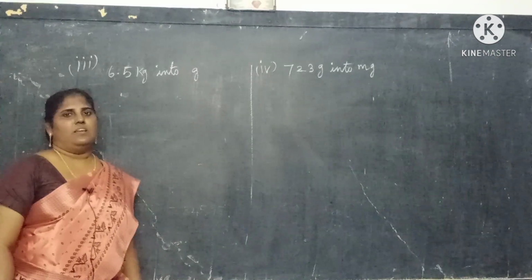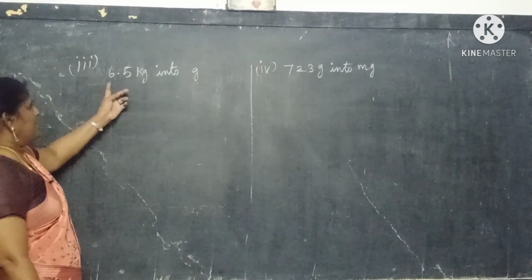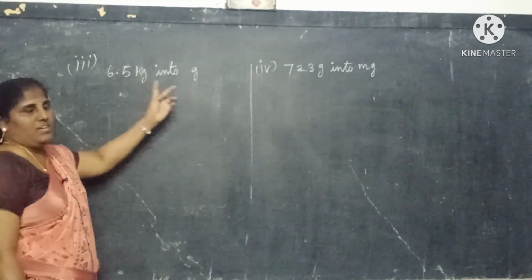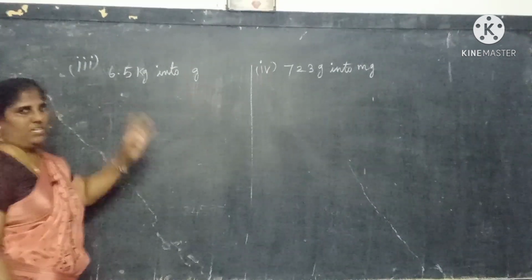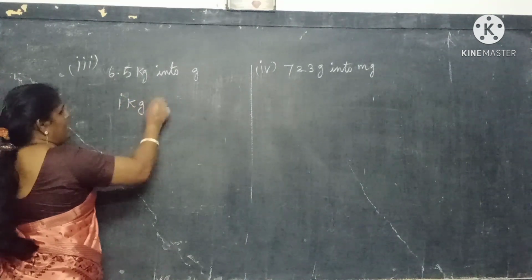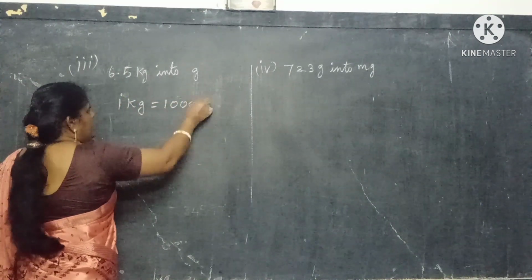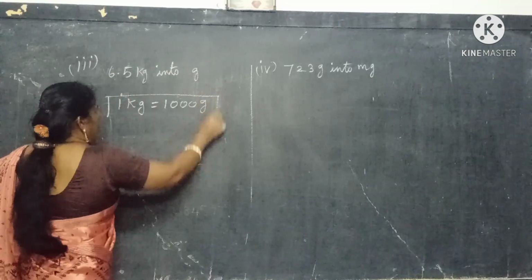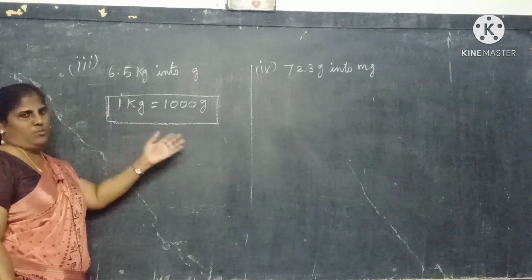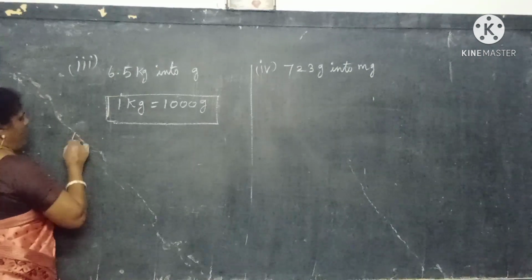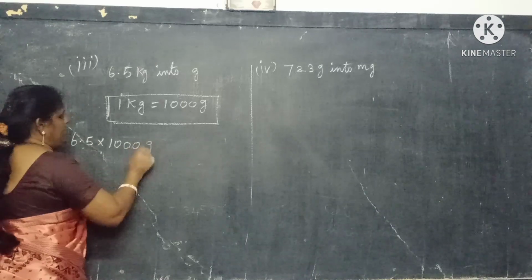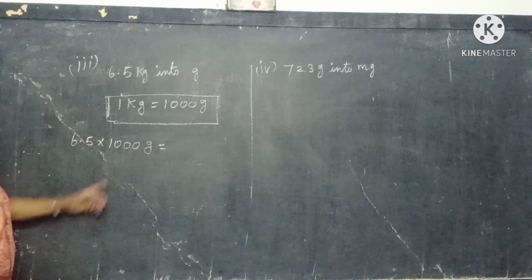Okay children, let us see the next one. 6.5 kilogram into gram. So kilogram is the bigger one, gram is the smaller one. First of all you should write the rule. 1 kilogram equal to how many gram? 1000 gram. So if you convert higher to lower you should multiply the number. So 6.5 into 1000 gram. How many zeros are there?